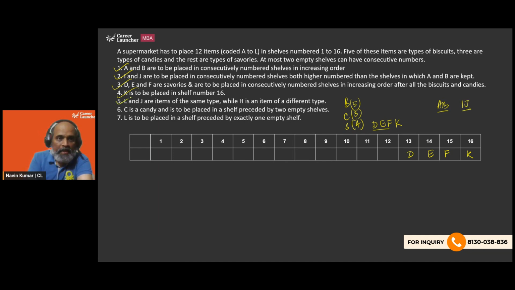Okay. L and J are items of the same type. So J and L, they will be of items of the same type, while H is an item of different type. Now, there are going to be two possibilities.